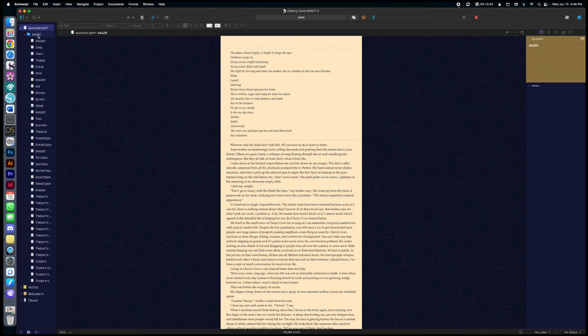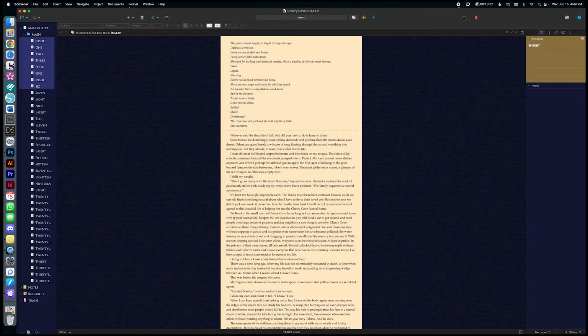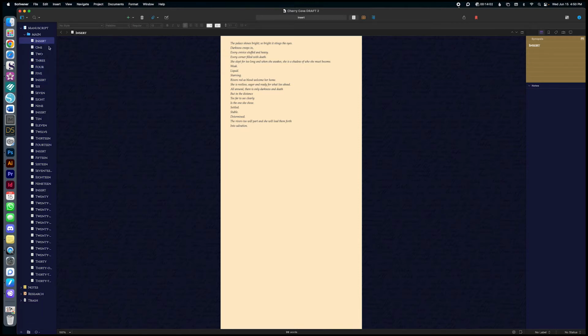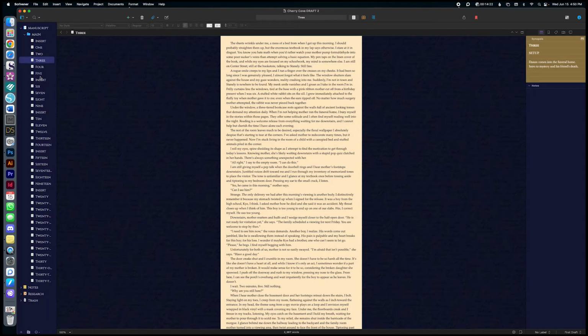Under my manuscript section, I have a folder that's called just main usually, and that just means my main manuscript. Then each one of my chapters will be here. Sometimes I will group some of these together and create a folder for them, and I will label that folder Act 1, Act 2A, Act 2B, Act 3. A lot of times I will do that, but in the end, the most important part is that I have all my chapters. For this book in particular, I did not have it broken down by acts. What I did have instead was just all of these different chapters.